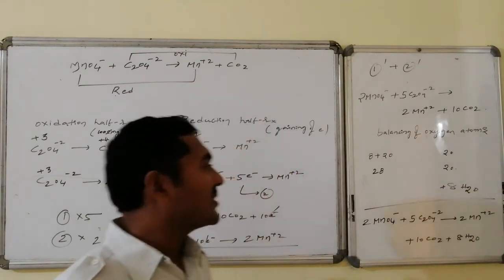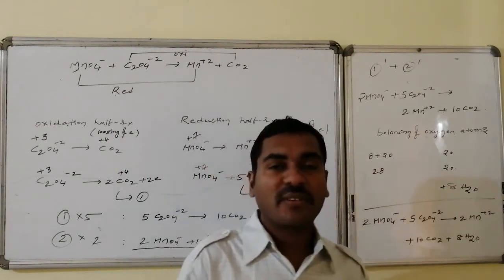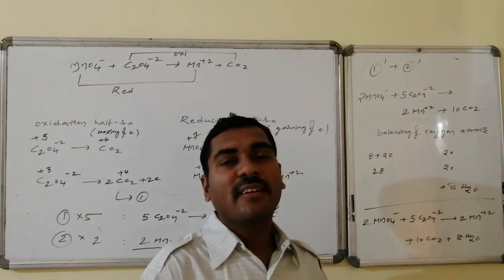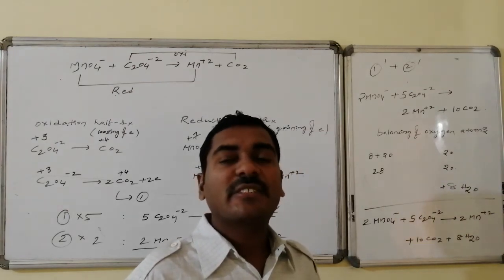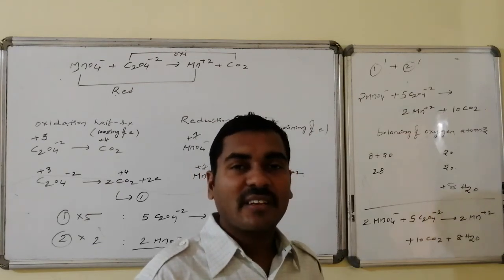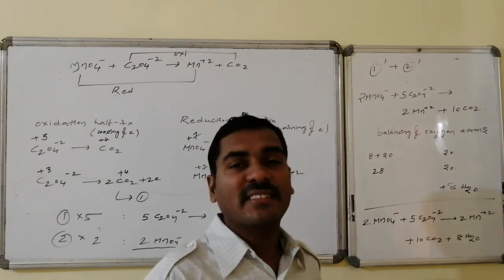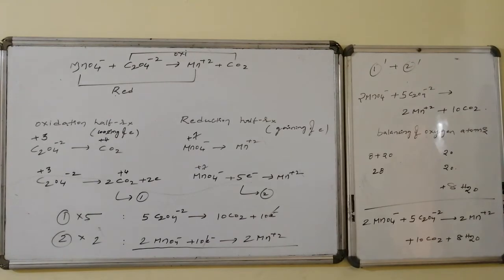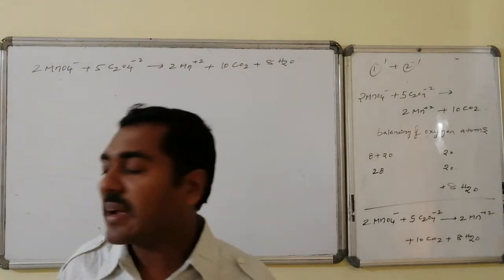But what we said in the beginning, this is an acidic medium reaction. Whatever hydrogen is left is present in the form of H plus. So now we will count the number of hydrogens on the reactant and product sides. Whichever side has fewer hydrogens, that many protons are added to that side, because this is an acidic medium reaction. Now we are going to balance the hydrogens.